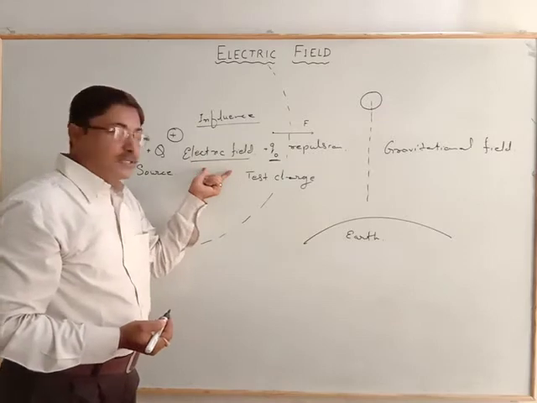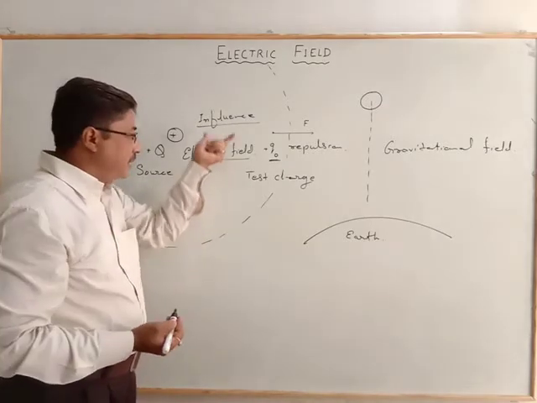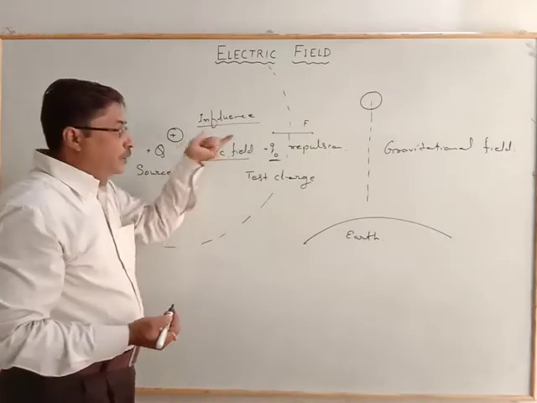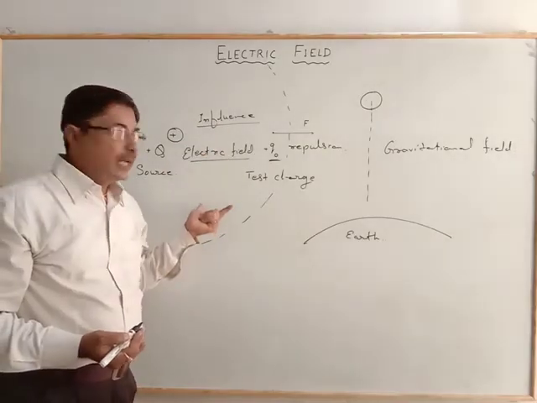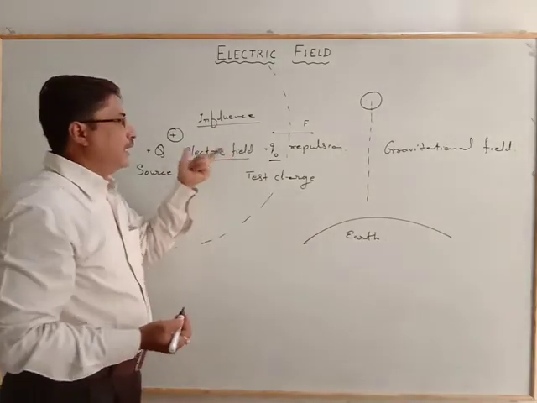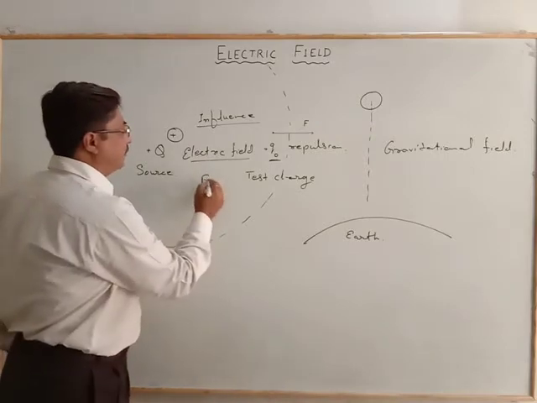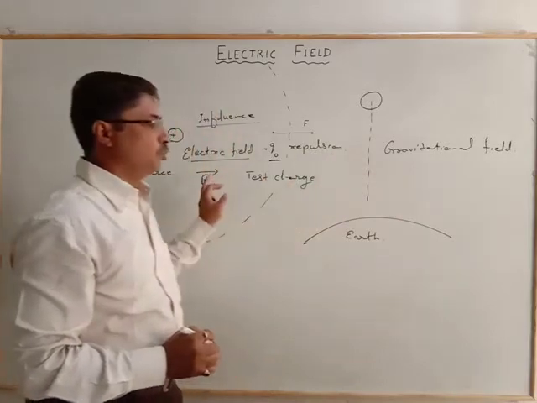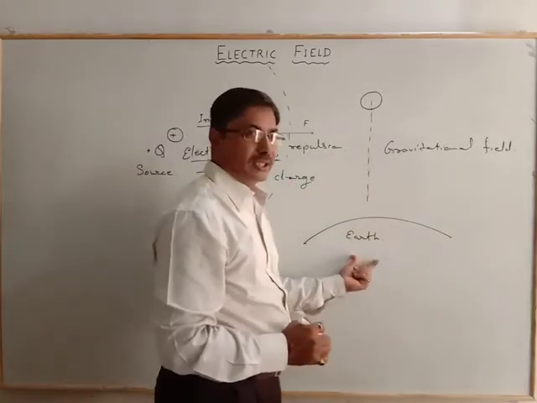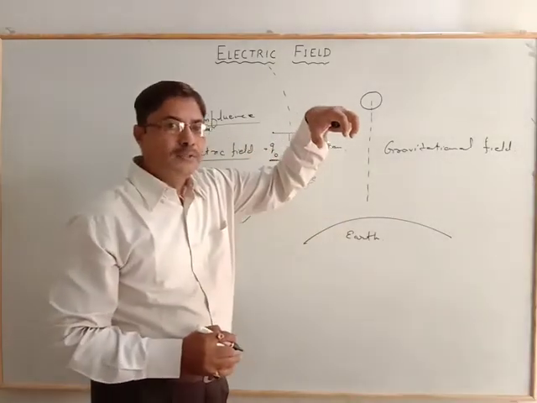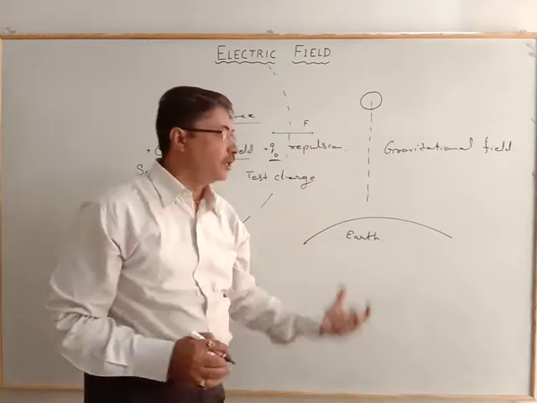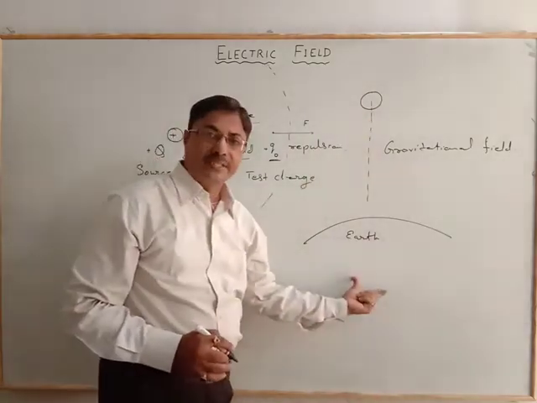It is invisible. We cannot see it in any particular way, but its influence can be seen. It is represented by the electric field E, and it is a vector quantity. Just compare these two. In the case of gravitation also, whenever we hold something and leave it, it will move toward the center because masses always attract.